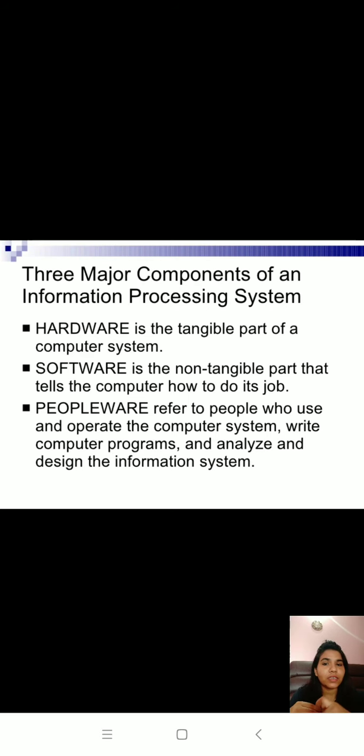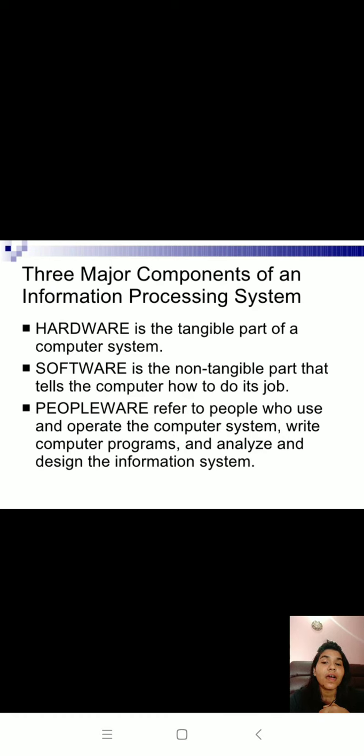So three major components of your computer: hardware, software, and peopleware. Peopleware refers to people who use and operate the computer system, write computer programs, and analyze and design the information system. Hardware is the tangible part of your computer, and software is the non-tangible part. It tells the computer how to do its job.